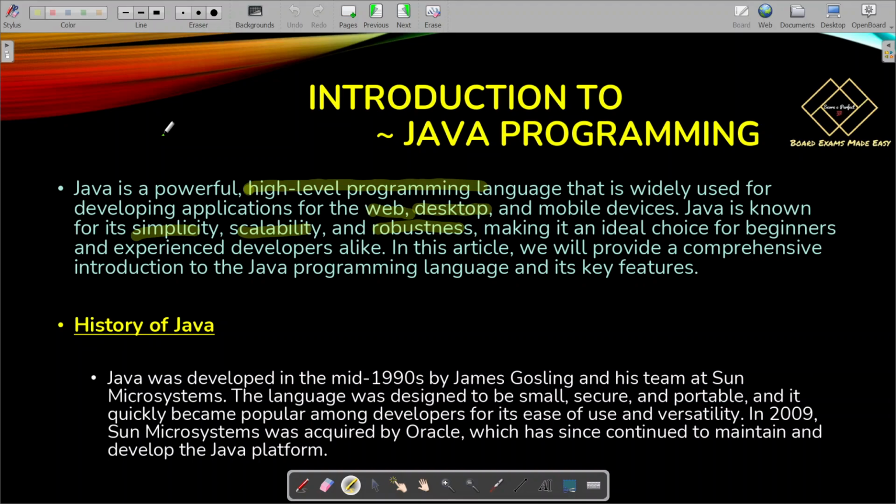But before going to the key features of Java, let us know about the history of Java. So Java was developed in mid 1990, by James Gosling and his team at Sun Microsystems. So where it is developed, it was developed by James Gosling at Sun Microsystems. And in 2009, Sun Microsystems was acquired by Oracle. So Oracle took over Sun Microsystems.